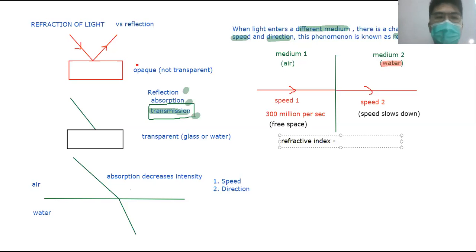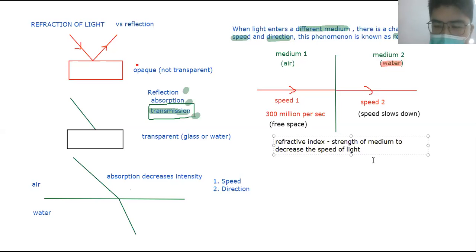What is the medium? For example, if I say a light ray from air enters a glass block, then what is the medium? Air and glass. Anything that the light travels in is the medium. So now, refractive index. What is refractive index again? Refractive index is the strength of a medium to decrease the speed of light. You can think of it like that.